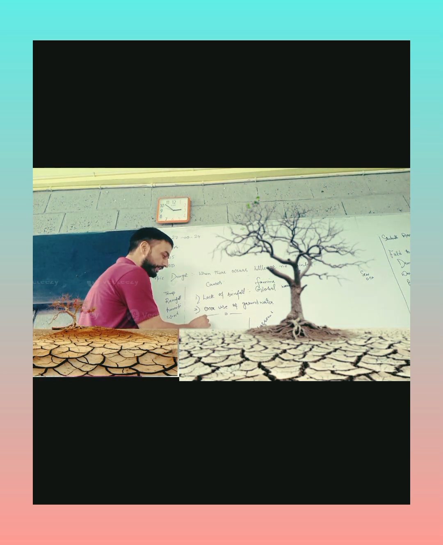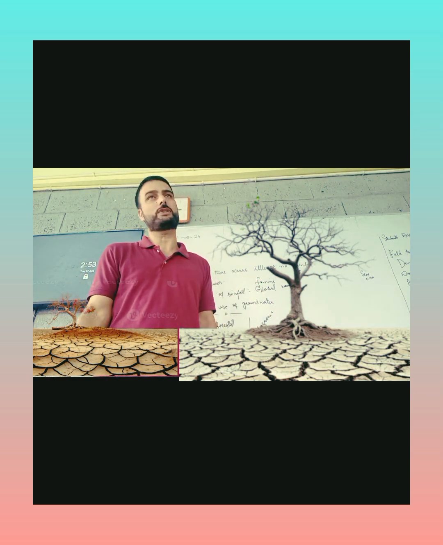This is the second cause. The third cause is deforestation. Deforestation, as you already know, is the cutting down of trees on a large scale for our greedy needs.